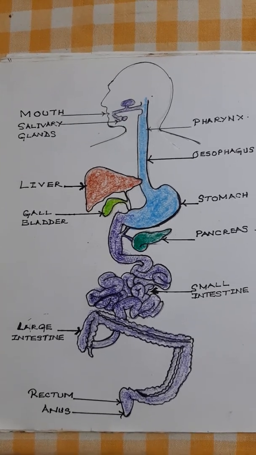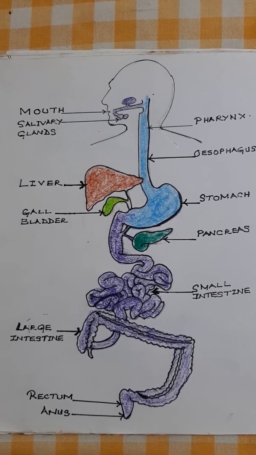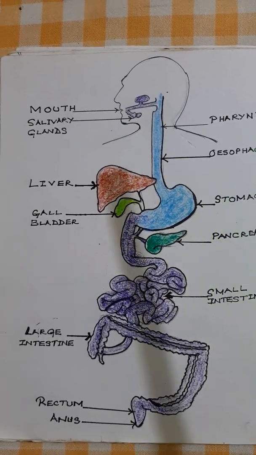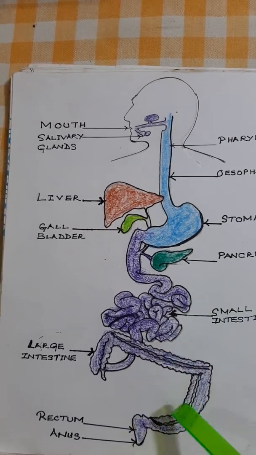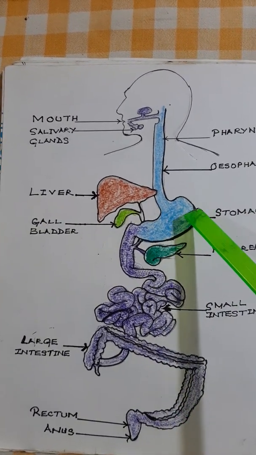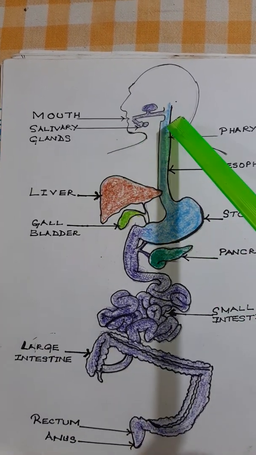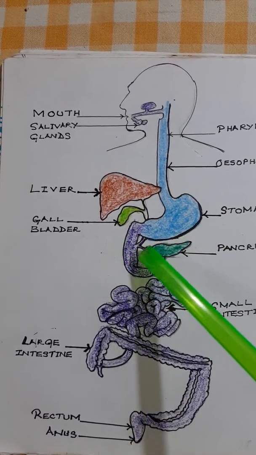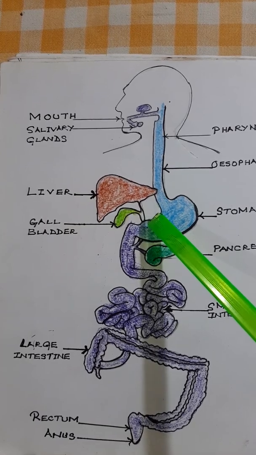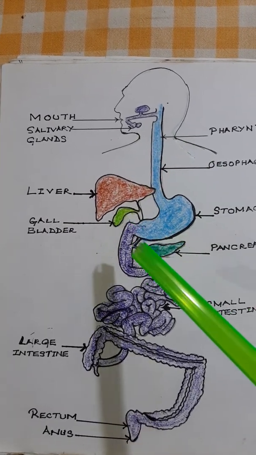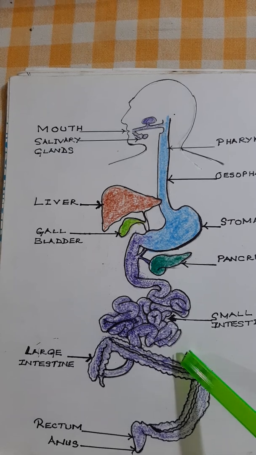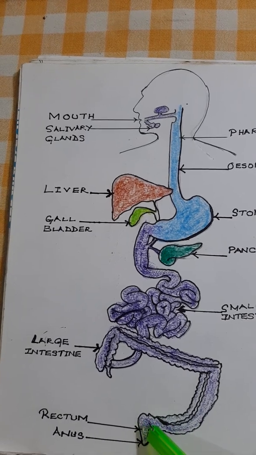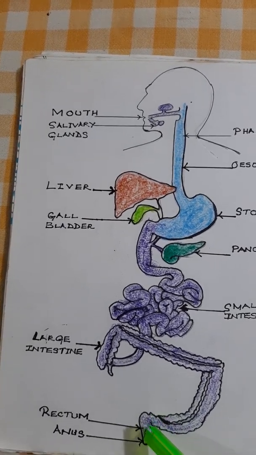Hello children, we have been doing the digestive system in humans and we have completed it. We have seen how food was ingested, taken in through the mouth, and then underwent a process of digestion. It went from the esophagus to the stomach, to the small intestine, to the large intestine, and different parts of the large intestine.